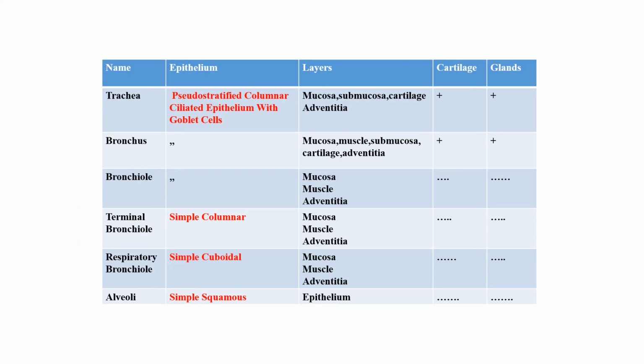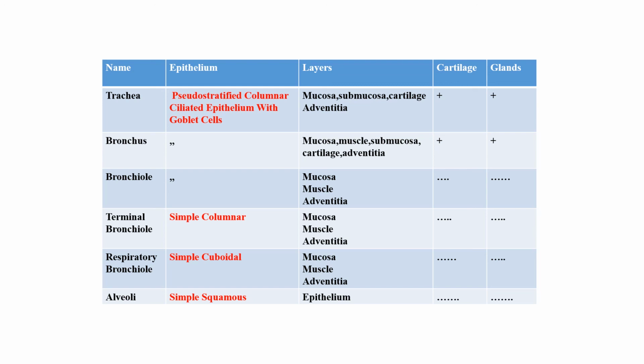Now, just to summarize, the epithelium, the layers, the cartilage and the glands present in different parts of the respiratory system. Trachea: pseudostratified ciliated columnar epithelium with goblet cells. Layers are mucosa, submucosa, cartilage and adventitia.